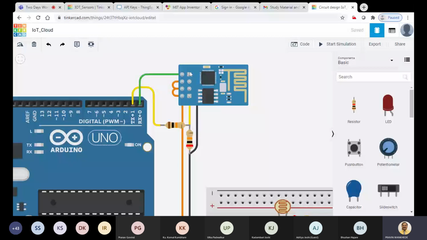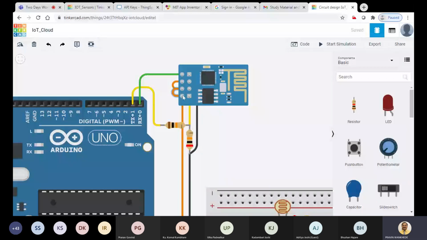Out of this, 1 pin is a TX. The TX pin is directly going to the RX of the Arduino. TX of the Wi-Fi module goes to the RX of the Arduino. Then another pin is there, this one. This is the ground. Then GPIO2 is not actually connected anywhere. Then GPIO0 is also not connected. Then there is an enable pin, then a reset pin, and then there is a